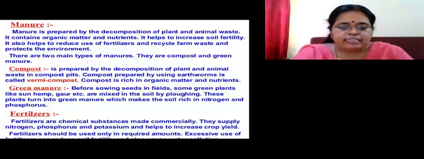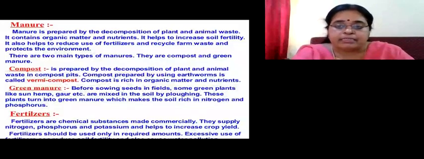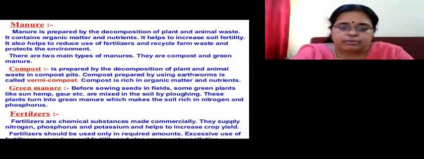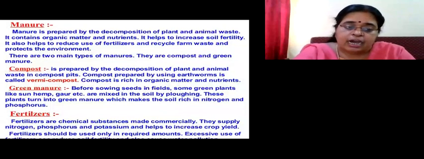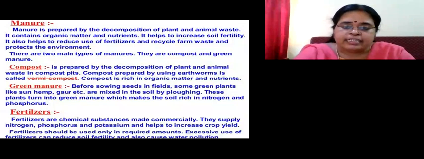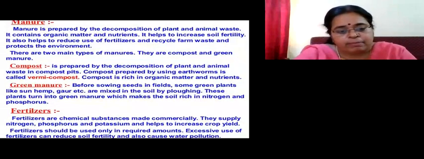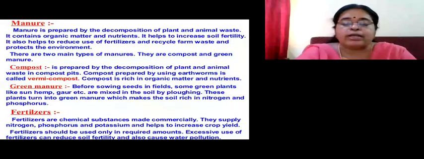Fertilizers. Fertilizers are chemical substances, but they are made commercially. Commercially means in the factories. They are very good. They supply nitrogen, phosphorus, potassium, and they increase the crop yield also. But with fertilizers, you should be very careful because they should be used only in the required amount.